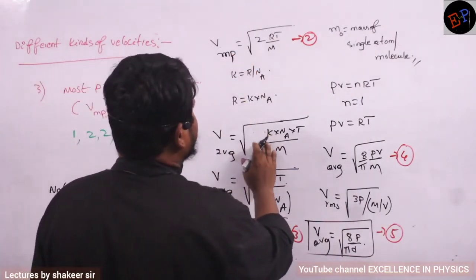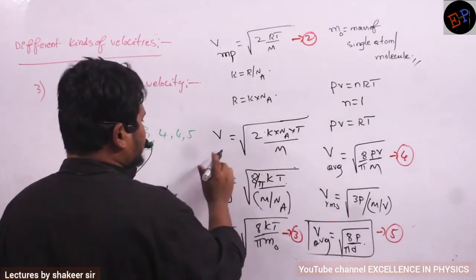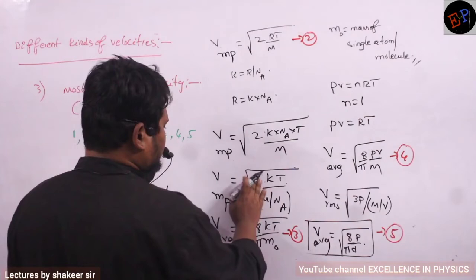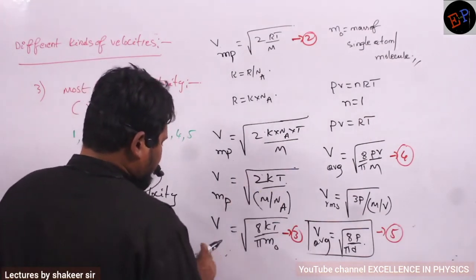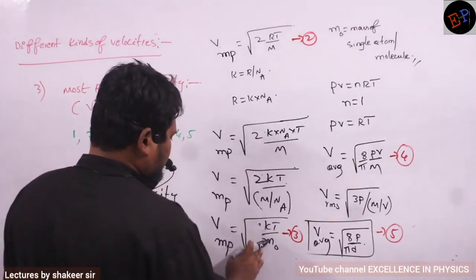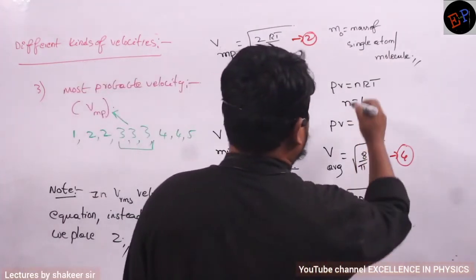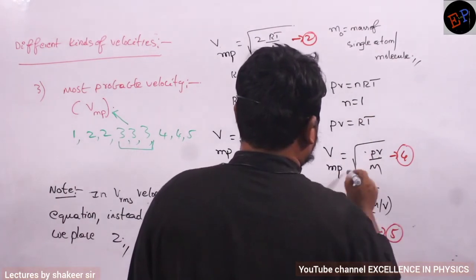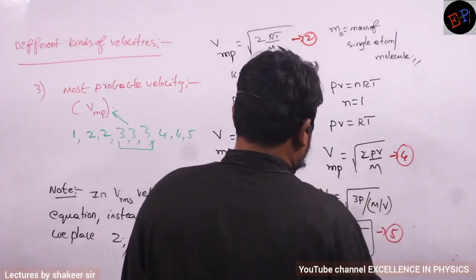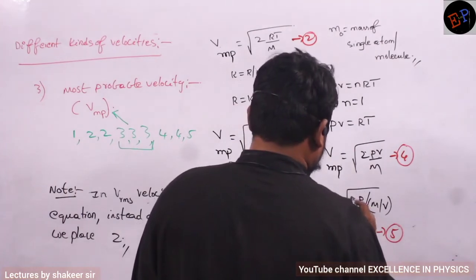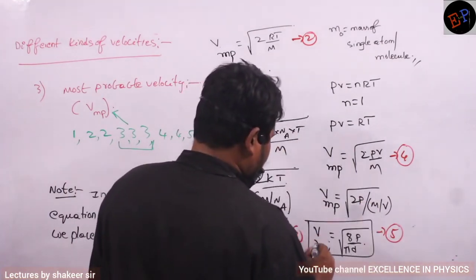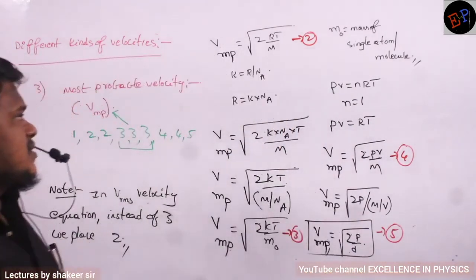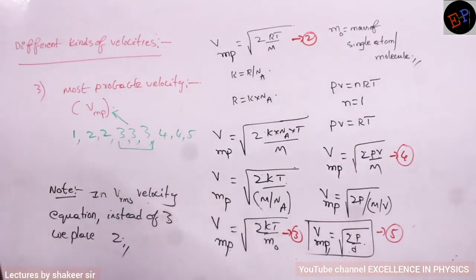So here also I will write 2, and this is MP. So these are all the equations of most probable velocity.